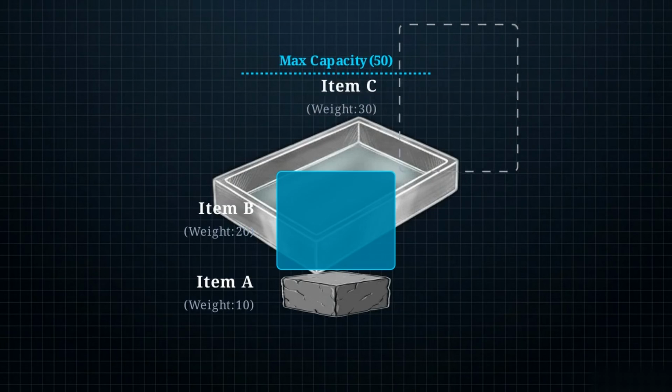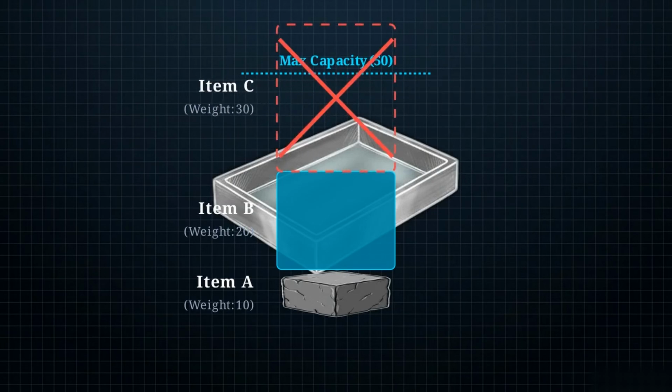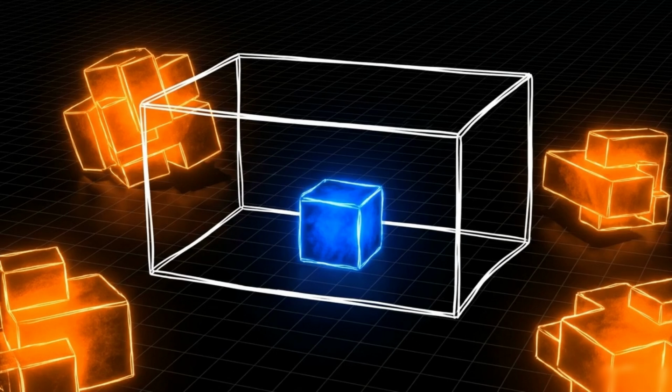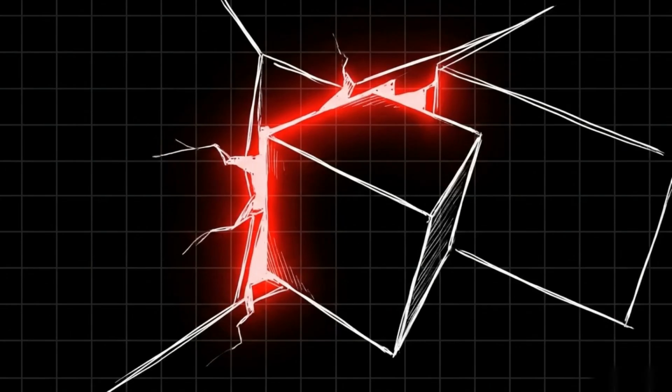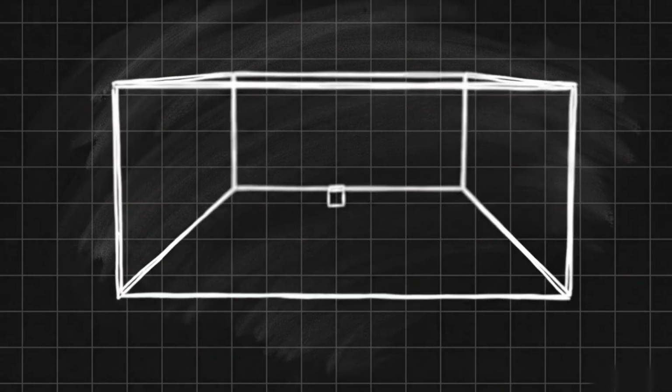By selecting item A first, the algorithm consumed 10 units of capacity that were needed to fit larger items later in the sequence. That single local optimization inadvertently blocked the globally superior combination of items B and C. To be clear, greedy logic does not fail on every single 0-1 knapsack dataset, but because it fails on some, you cannot trust it to guarantee an optimal solution. In rigid, discrete data environments, unused space is the ultimate penalty, and greedy logic is completely blind to it.